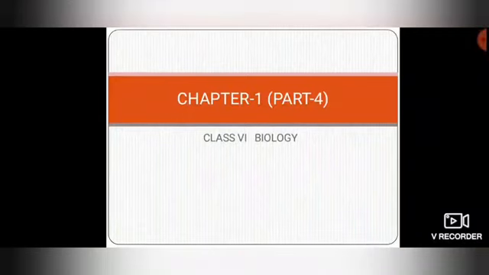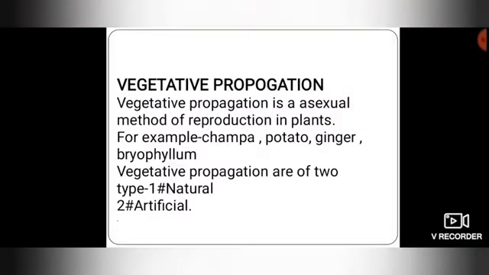So students, today we study about vegetative propagation. Vegetative means growing or having the power of growing. Propagation means increase in number. So in biology we can say it is the act of producing a new plant from a parent plant.